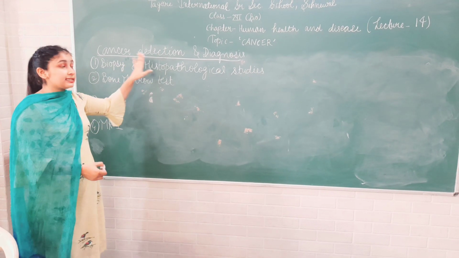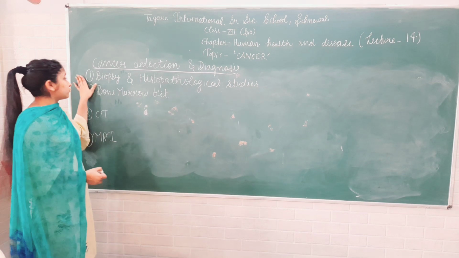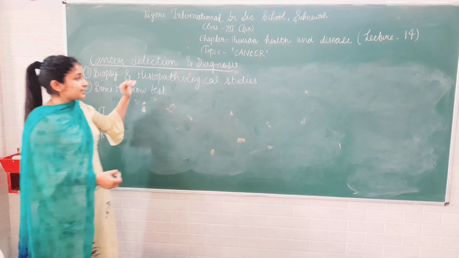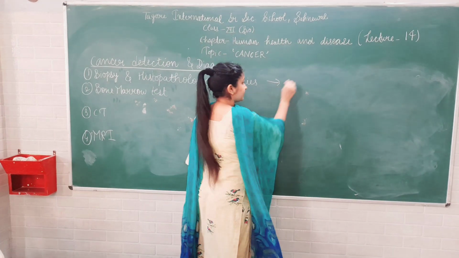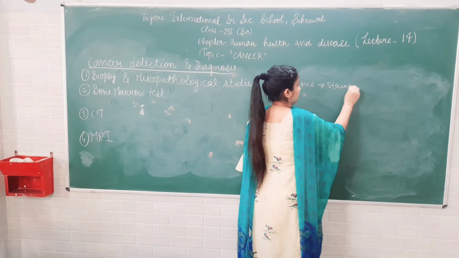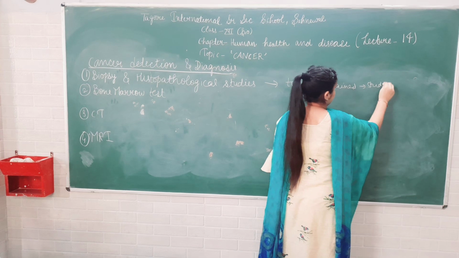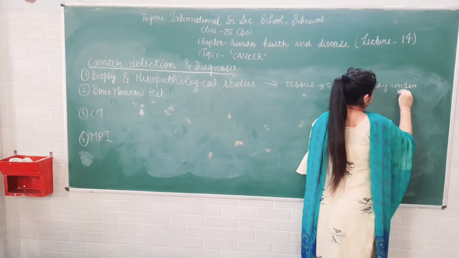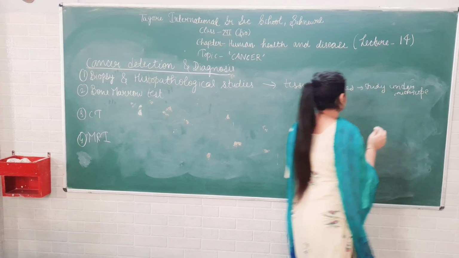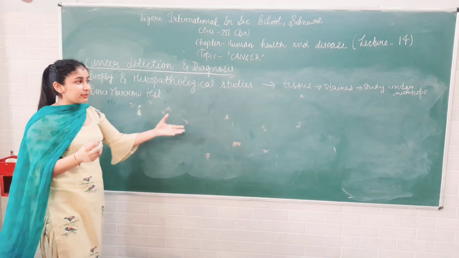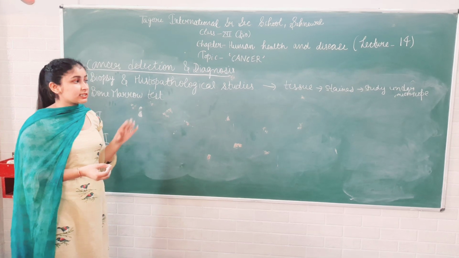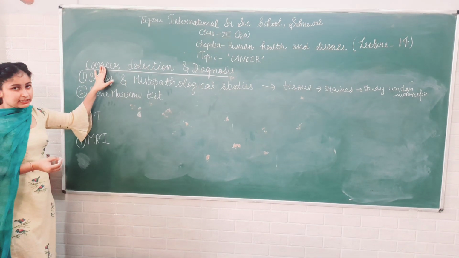Next, how cancer cell is detected and diagnosed. For that, the first method is biopsy and histopathological studies. Biopsy and histopathological study means when any tissue is taken from the body, then it is stained and studied under a microscope. Means बॉडी में से टिश्यू का कोई भी पोर्शन लिया जाता है, देन उसे स्टेन करके माइक्रोस्कोप के नीचे देखा जाता है, जिसकी वजह से कैंसर को डिटेक्ट किया जा सकता है.